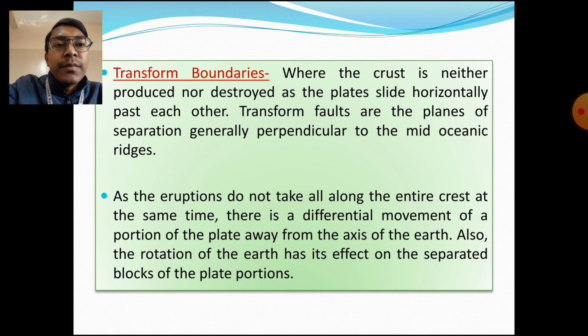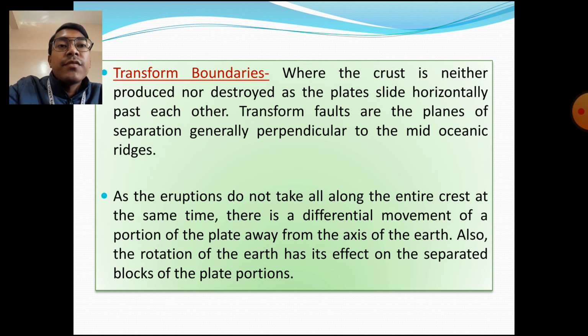As the eruptions do not take place along the entire crest at the same time, there is a differential movement of a portion of the plate away from the axis of the earth. Also, the rotation of the earth has its effects on the separated blocks of the plate portion. So the rotation of the earth also has some effect on these plates, and is also responsible for movement. So these are the three different plate boundaries: divergent, convergent and transform.